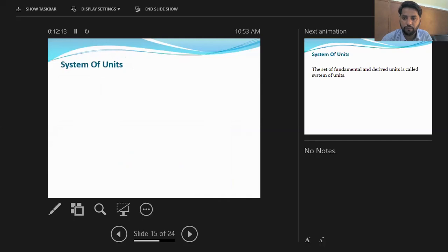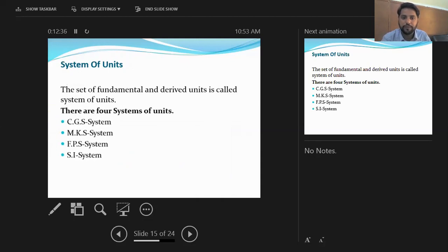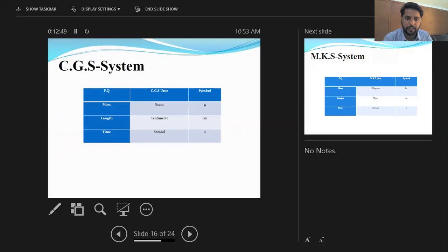Then we have the system of units. The system of units is simply defined as the set of fundamental and derived units. Whenever the derived units and fundamental units are combined, they make a system which is called a system of units. In physics, we have four systems of units, which are given below. Number first is the CGS system, number second is the MKS system, number third is the FPS system, and number fourth is the SI system. Now we are defining all these systems in some detail.